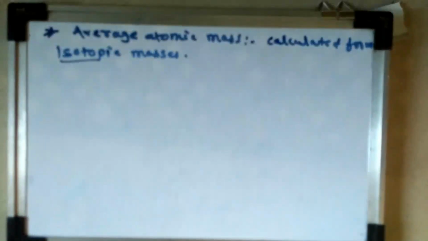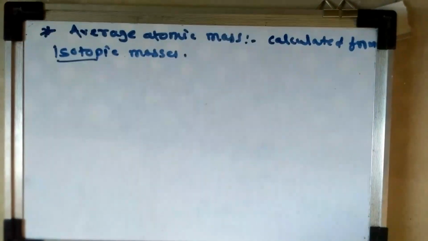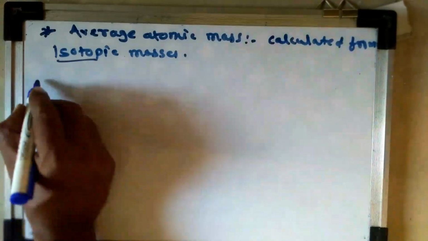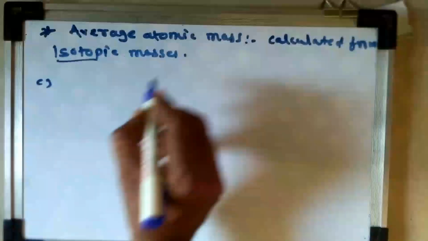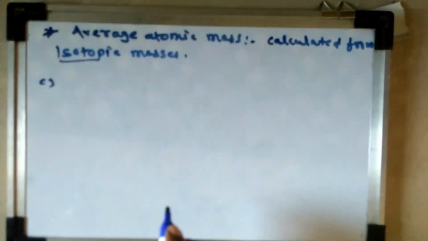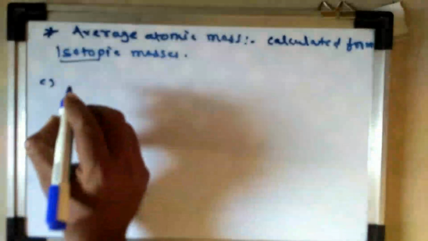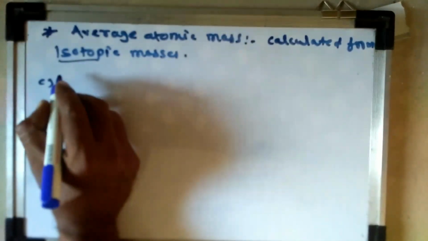Isotope means atoms of the same element having same atomic number but different atomic mass number. And from their atomic masses, we can calculate the average atomic mass. For example, we can calculate the atomic mass of carbon. Therefore, average atomic mass of carbon.